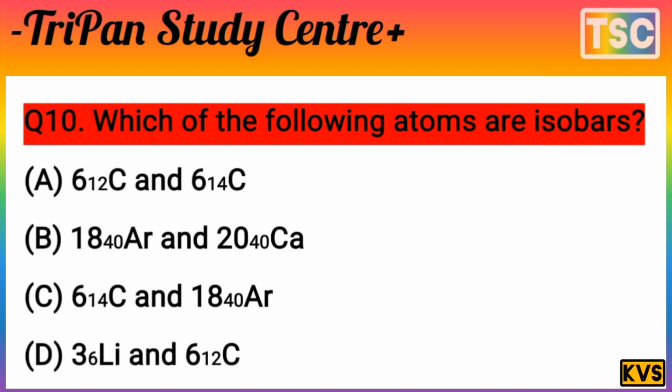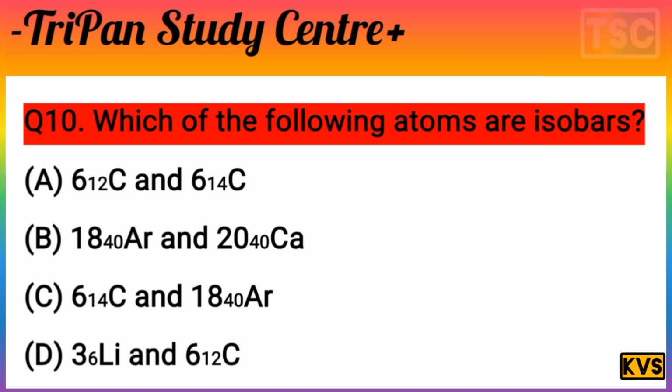Option B is 18, 40 Ar and 20, 40 Ca, and C is 16, 14 C and 18, 40 Ar, and D is 3, 6 Li and 6, 12 C. You know, that question is very interesting.